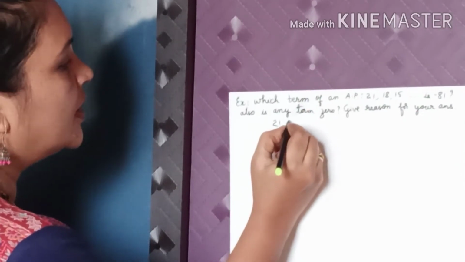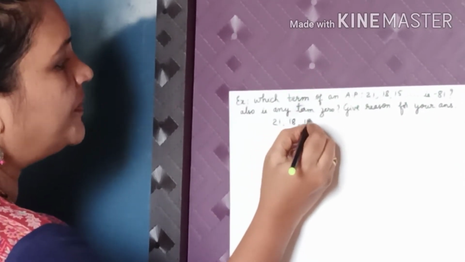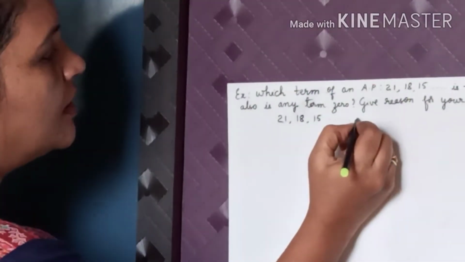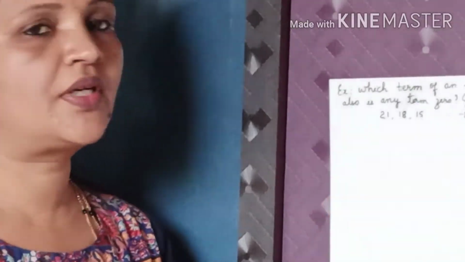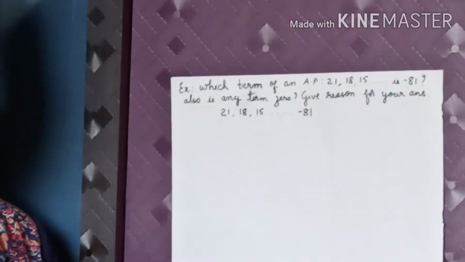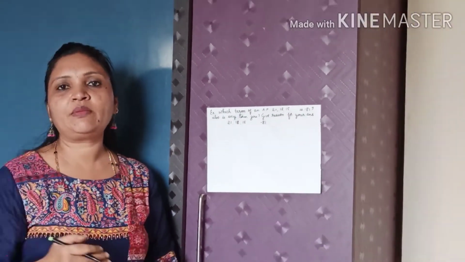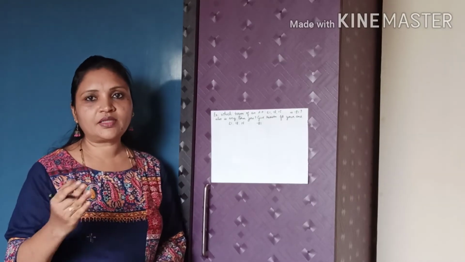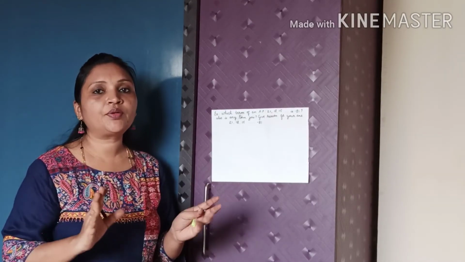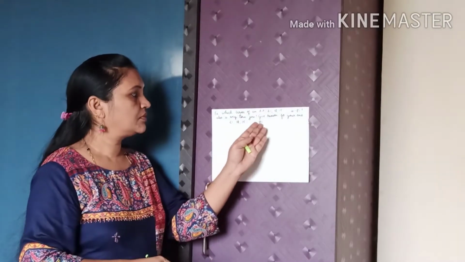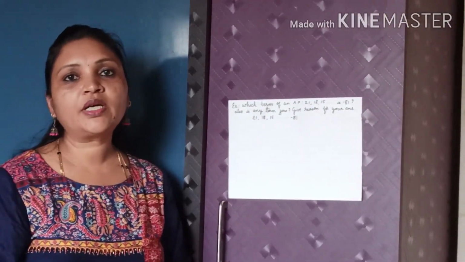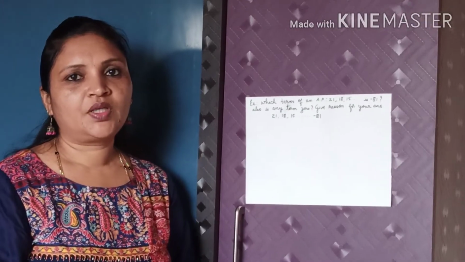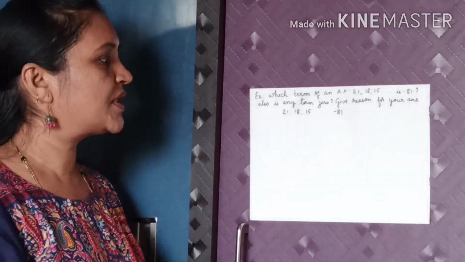21, 18, 15, and so on, up to minus 81. Here I don't know how many terms there are. Maybe minus 81 is the 20th term, or maybe the 30th term. We don't know which term minus 81 is, but we have to find it. So the same formula has to be used here.